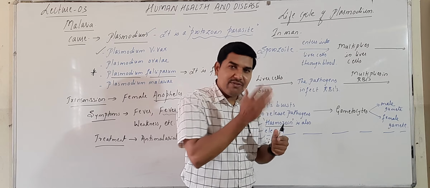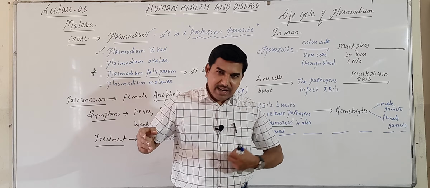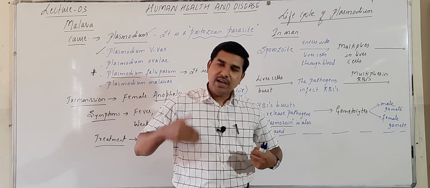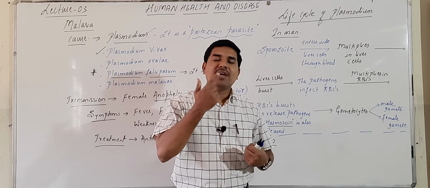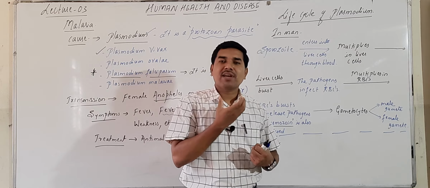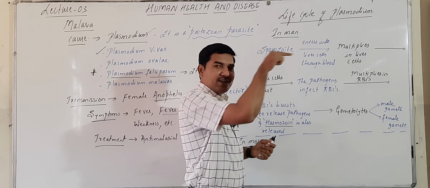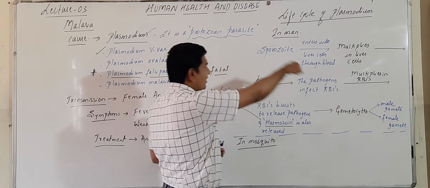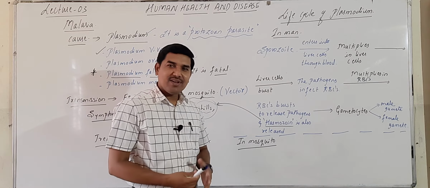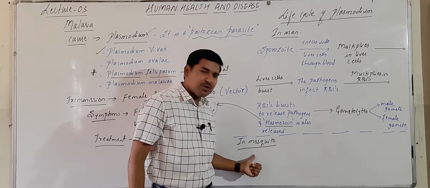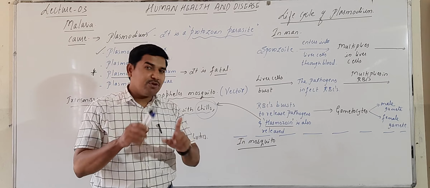The zygote undergoes a multiplicative division, and it gets embedded inside its gut. Then when it divides and divides, it forms sporozoites. Those sporozoites reach the salivary gland, and in the salivary gland the sporozoites are stored. When the mosquito now goes and bites another human, the story continues. This is how the life cycle continues. In the mosquito, it is the sexual phase of Plasmodium because there is fusion of the gametes.